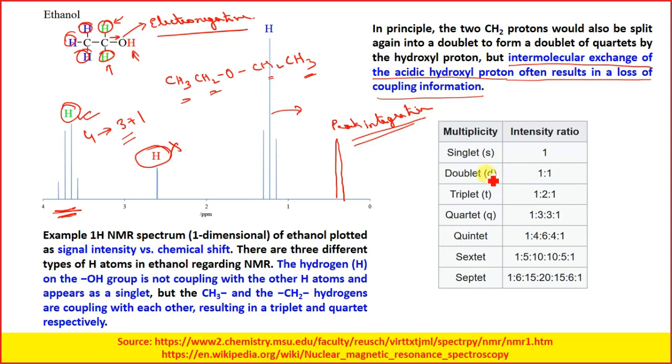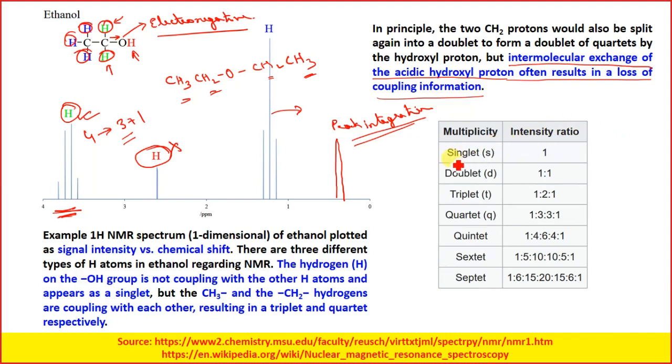In what ratio it will break down is given by Pascal's triangle.